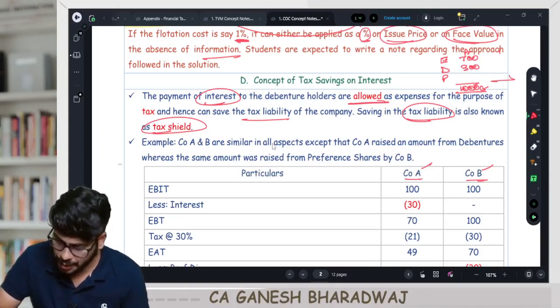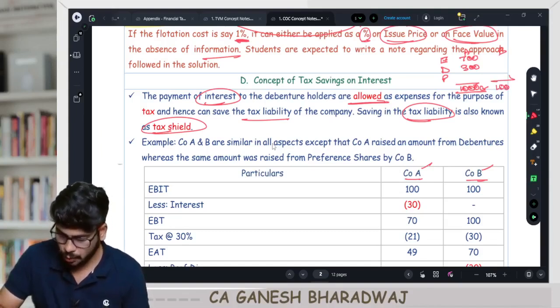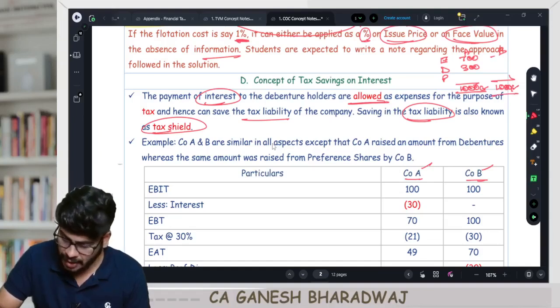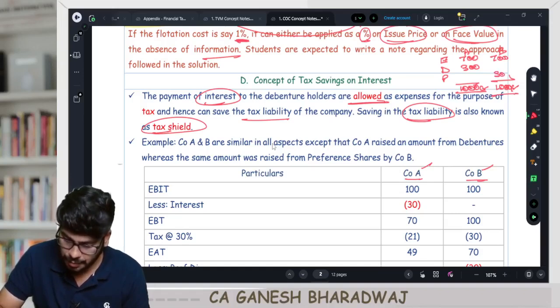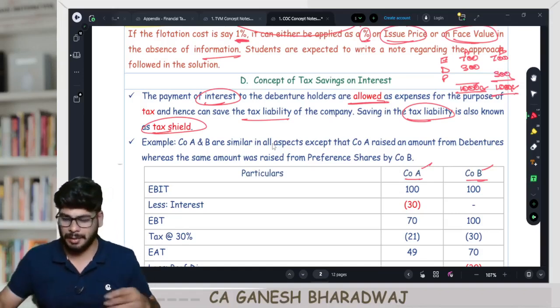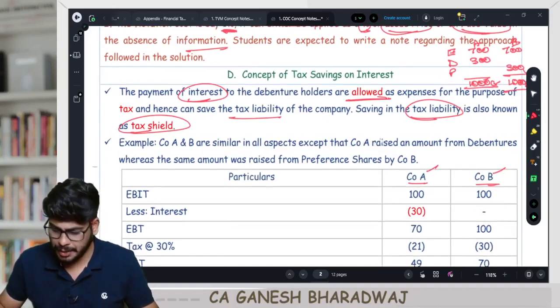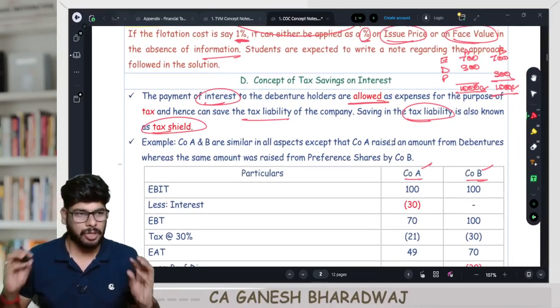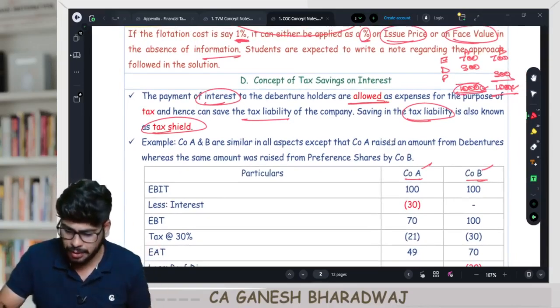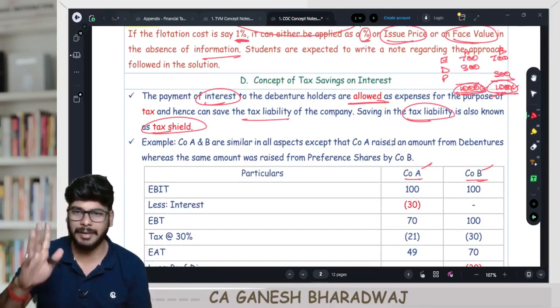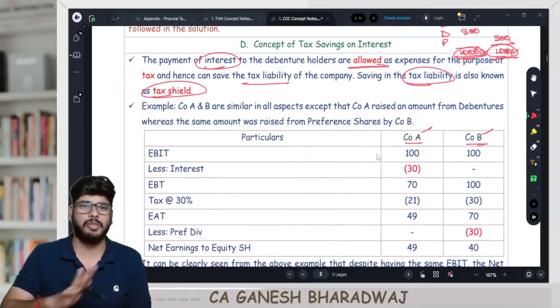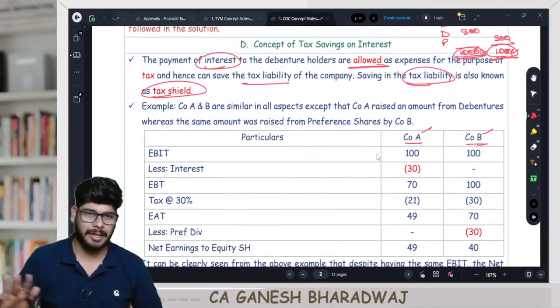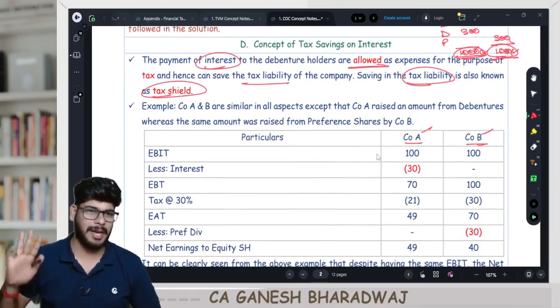How about company B? Company B also raised 1000 crores in total. 700 crores they raised from equity and 300 crores they raised from the preference route. Example I'm saying, right? Now, what happens in this case? Both the companies' total capital employed is the same, 1000 crores. Agreeing with me? Any problem here? Both companies are assumed to be in a similar risk class, so they are operating normally. Everything is the same.